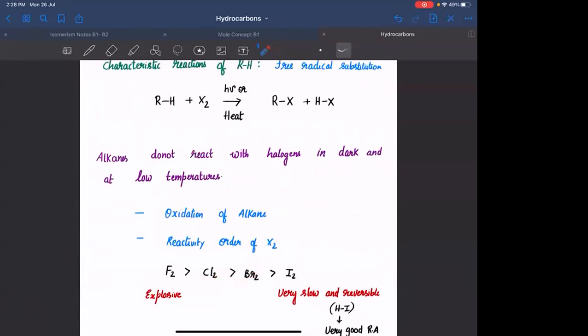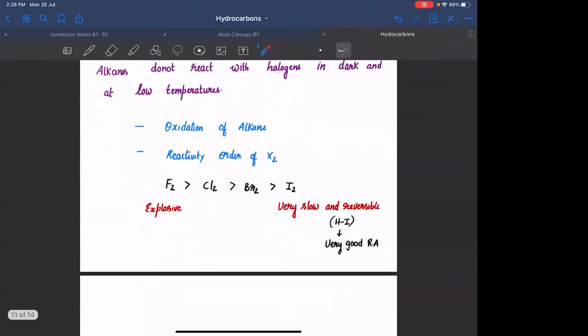Okay, इसका मतलब ये है क्या हम कभी भी alkyl fluoride and alkyl iodide को बना नहीं पाएंगे? ऐसा कुछ? This is not the case because we won't be forming alkyl fluorides and iodides using this reaction. There can be some other reactions for the formation of alkyl fluoride and alkyl iodide. You will not choose to prepare alkyl fluorides and iodides using this method because with F2 the reaction is explosive and with I2 the reaction is very slow and it is becoming reversible because of formation of HI, which is a very good reducing agent. Clear hai?